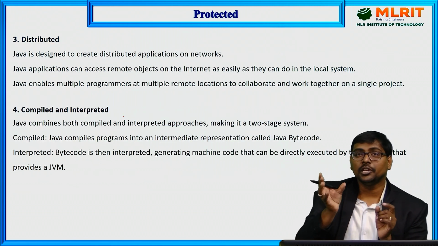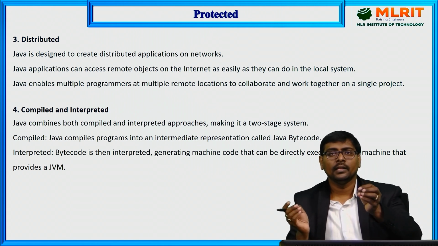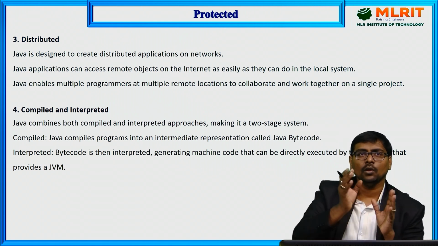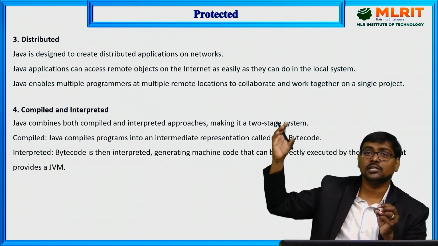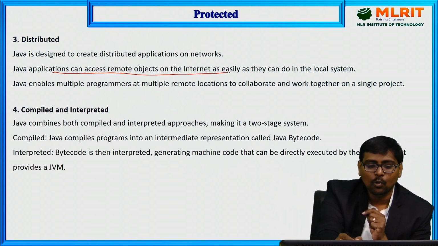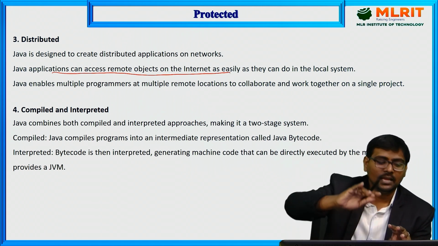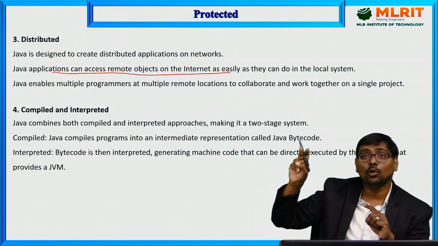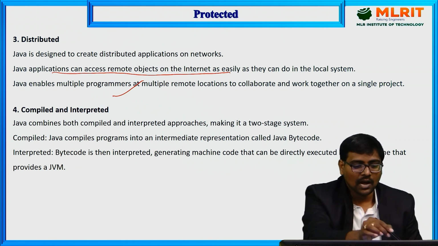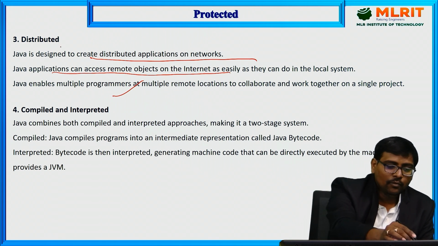Next, distributed. This plays a very crucial role. What is meant by distributed? Suppose my information is available in one system. If you want to access the information from another system through the internet, that means we can access remote objects on the internet. Whatever I write in my system can easily be accessed from other remote locations also. That is possible by using Java. That means by using Java, we are creating distributed applications.